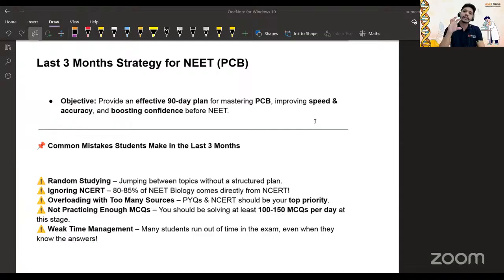So I will come to the point of what you have to go through in each subject. Okay, so I will tell you in detail about all the subjects, not only one. Okay, so here we go again. So these are the common mistakes that students make during this.